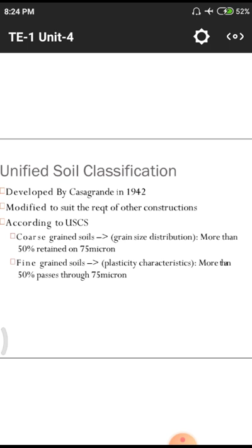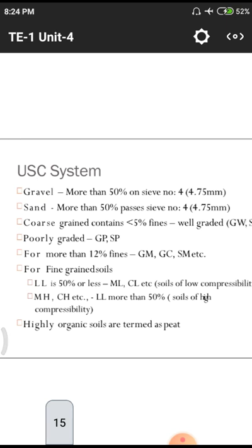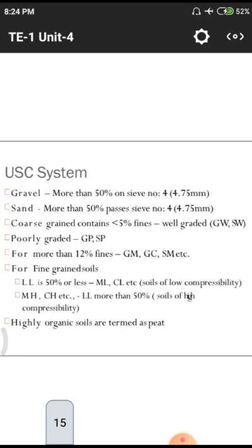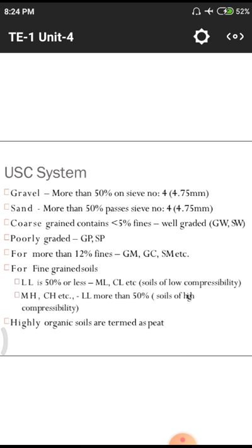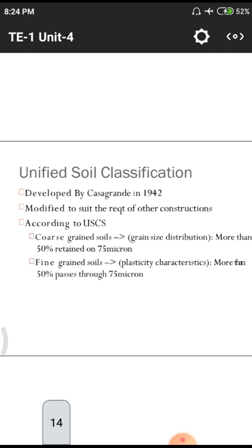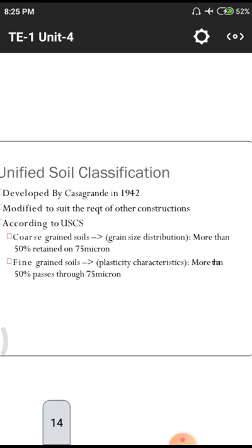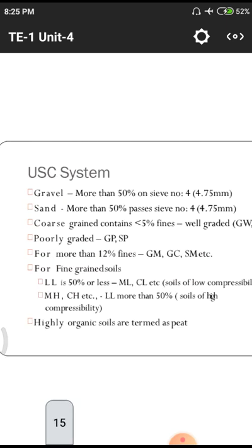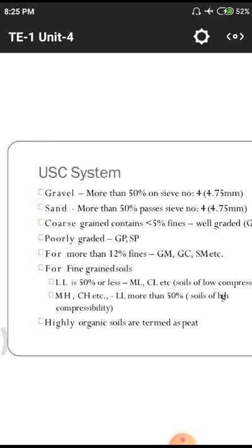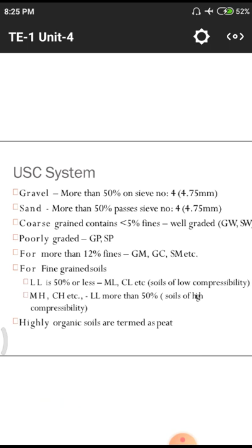Okay, next is the USC system. In this USC system we have a classification of soils. These points are useful in concrete technology and also in geotechnical engineering. First of all, USC classification means unified soil classification. Since soil is related to geotechnical engineering, this is the classification of soils. Next, we also have a system related to concrete technology.